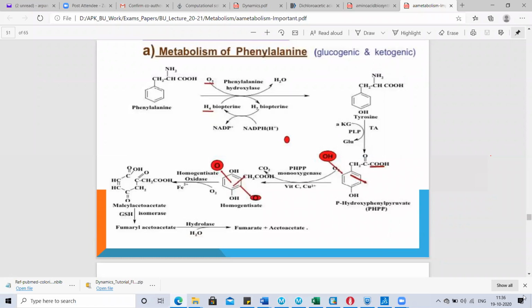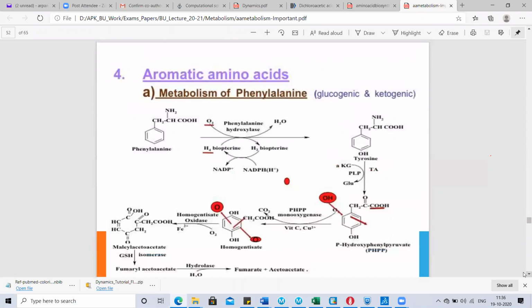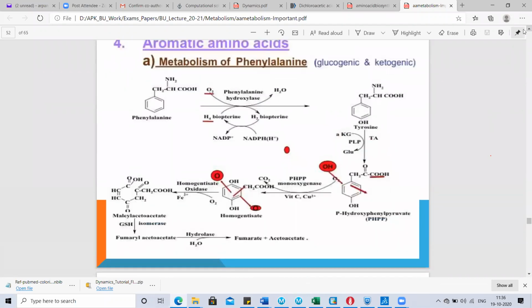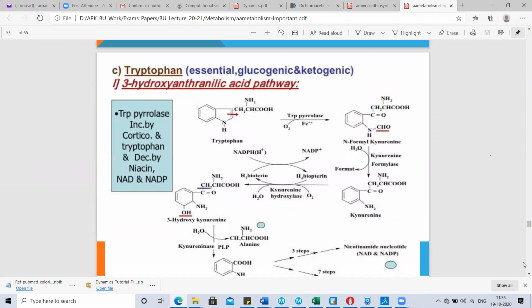So remember this. The next are certain other amino acids which come in the category of aromatic amino acids, like tryptophan. Tryptophan is also essential, belongs to the essential amino acid class, and it is also glucogenic and ketogenic.